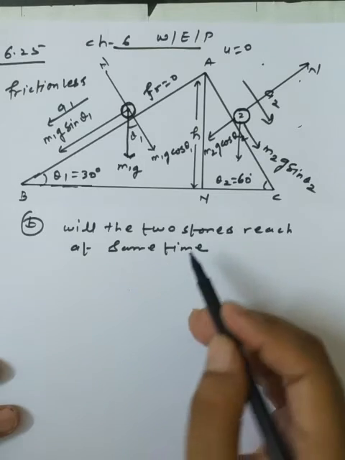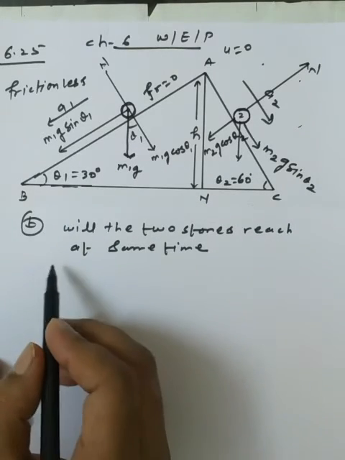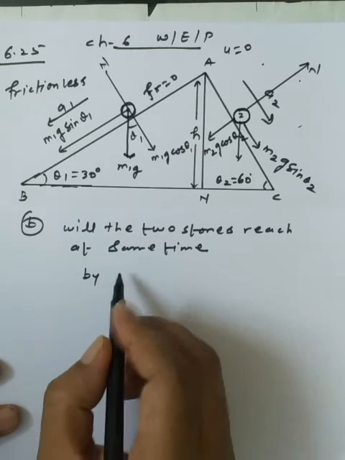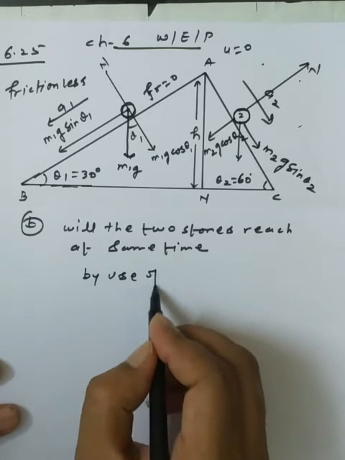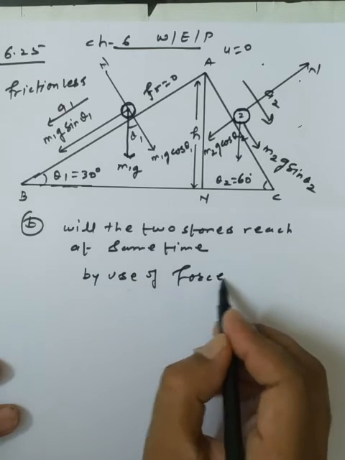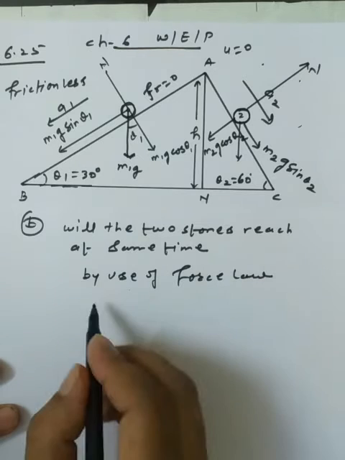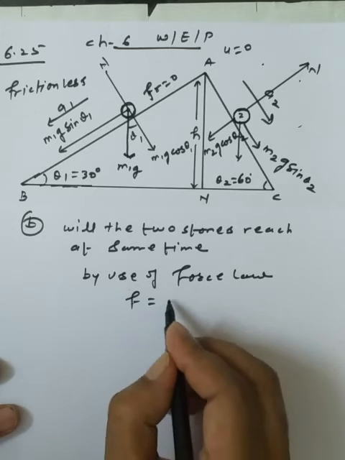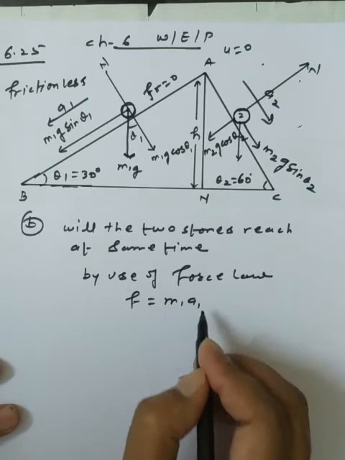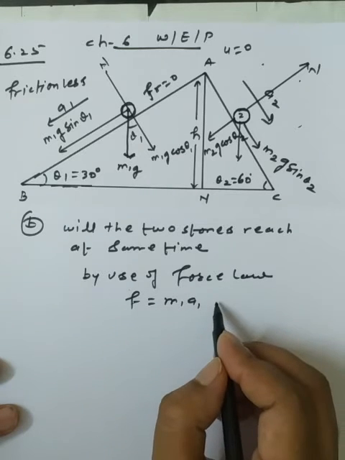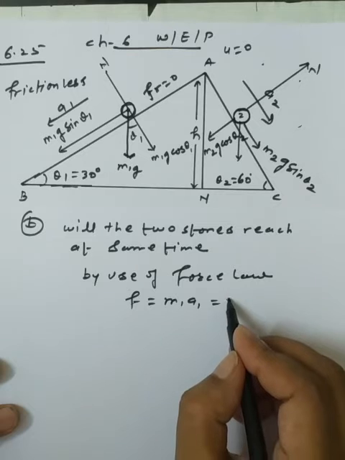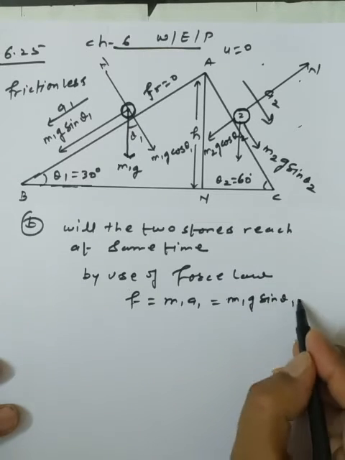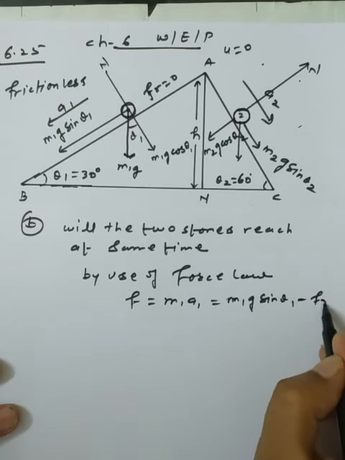For simplicity, we apply the force law to discuss the net force on an object. By the force law, the net force F is equal to m1a1, that is m1 g sin theta 1 minus the friction portion, which is 0.